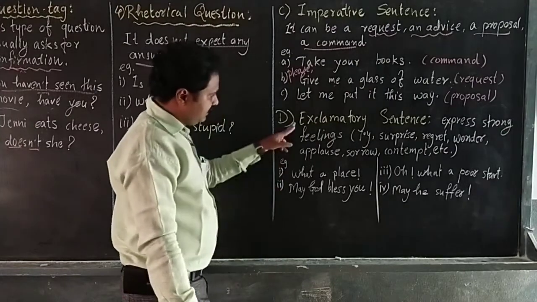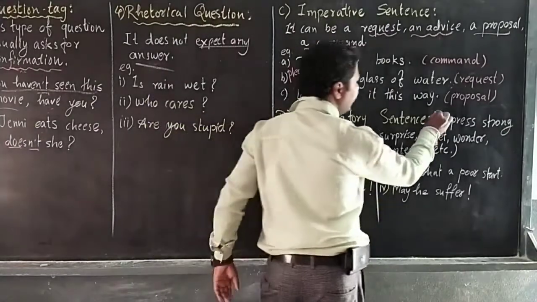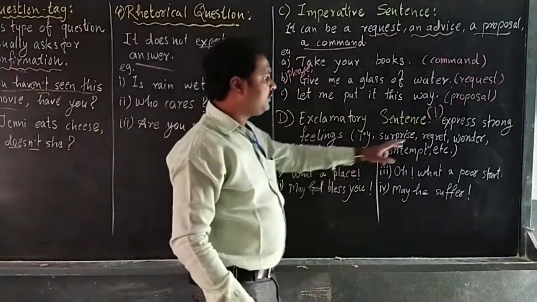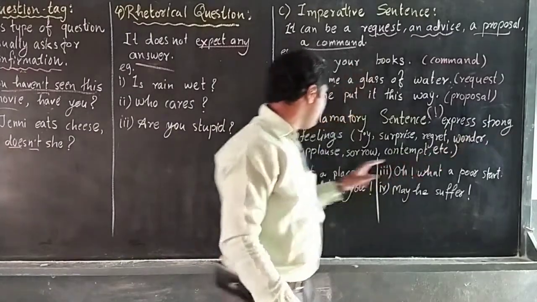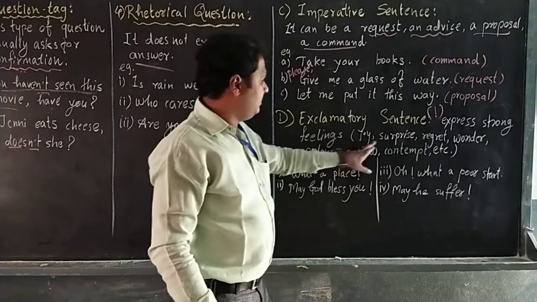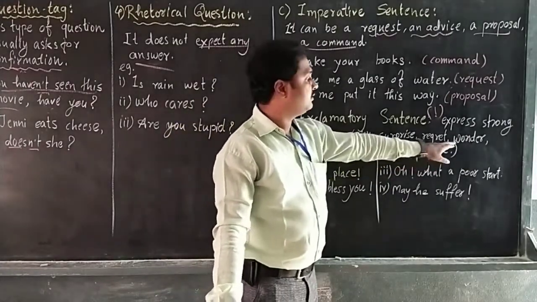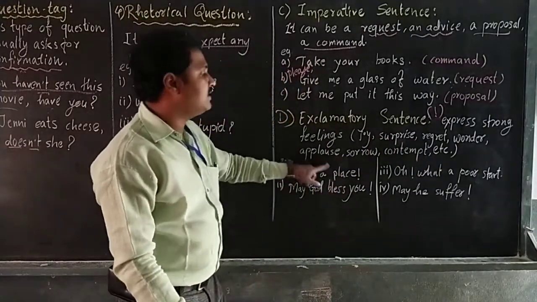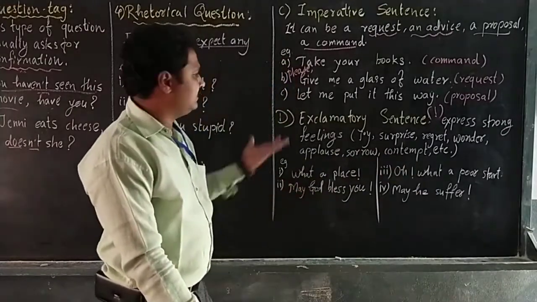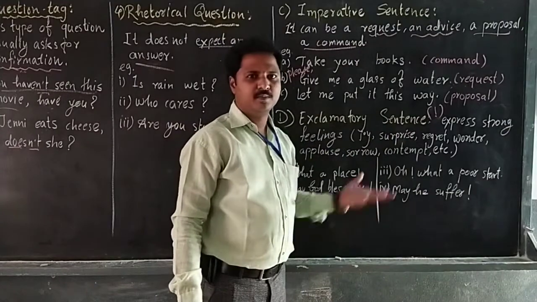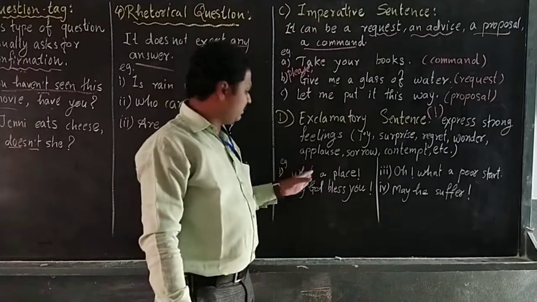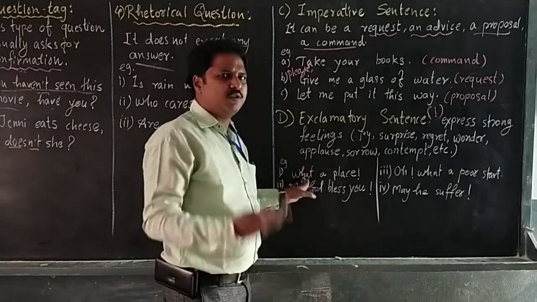And the last one is the exclamatory sentence, which has the sign of exclamation. It expresses a strong feeling of joy, surprise, regret, wonder, applause, sorrow, contempt, etc. A strong feeling like this is called exclamation, with the use of exclamatives, like oh, wow. It may start with the words what or how: how beautiful she is, or what a place.